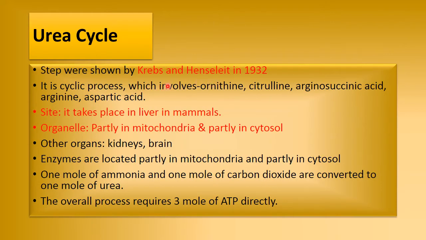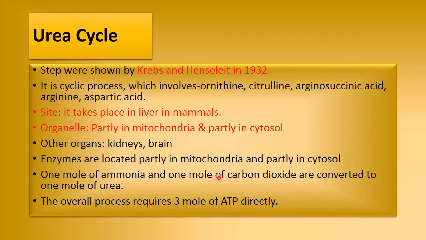So these steps of urea cycle were shown by Krebs and Henseleit in 1932. It is a cyclic process which involves ornithine, citrulline, arginosuccinic acid, arginine and aspartic acid. It takes place in liver in mammals. Organelles which participate are mitochondria, and partially it takes place in cytosol. The first two steps take place in mitochondria and the rest in cytosol. Other organs are kidneys and brain. Enzymes are located partially in mitochondria and partially in cytosol.